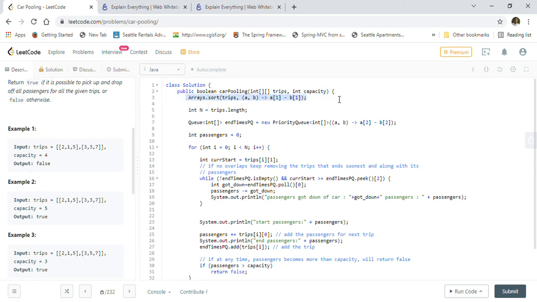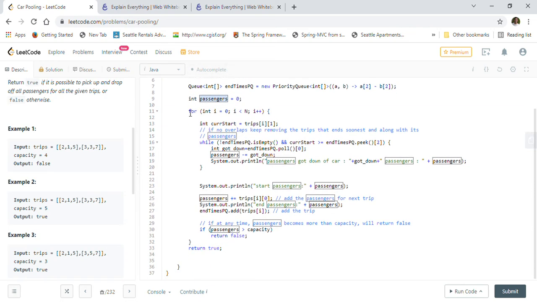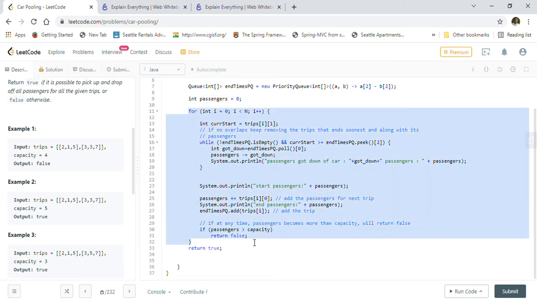We sorted the array first, and after that we calculated the length n of the trips, and we defined a priority queue called end time PQ. As you can see, we are using the end time in ascending order, which means the trip which is ending first will always be on top, as I explained. After that I created a variable called passengers, and we are going through all the trips here in a for loop.